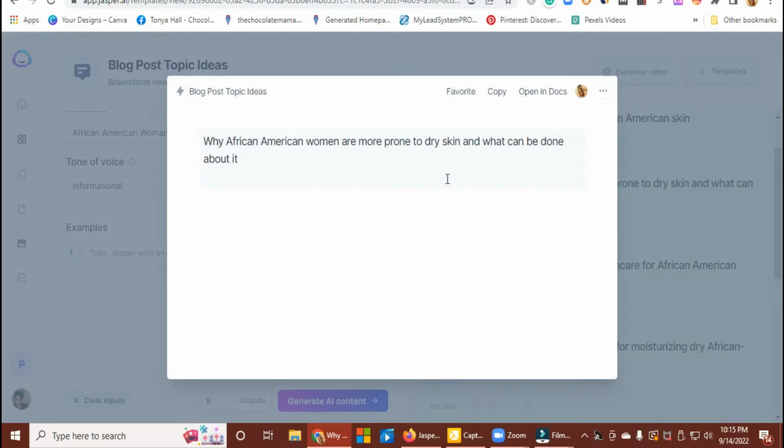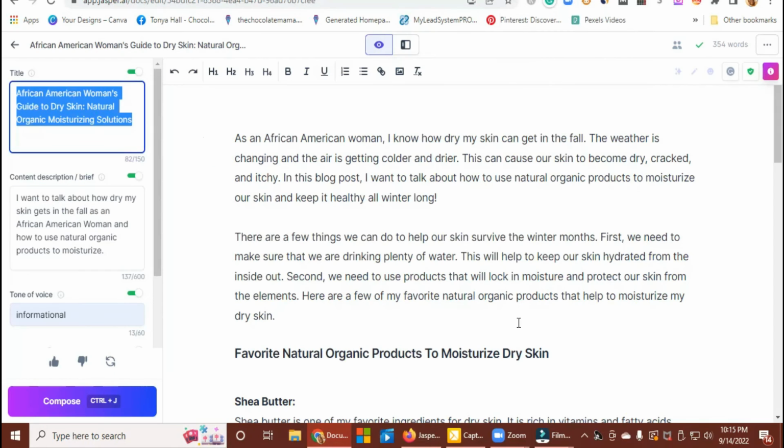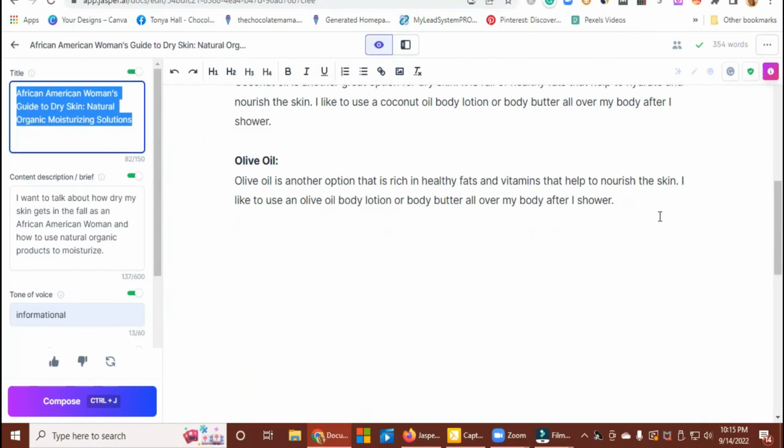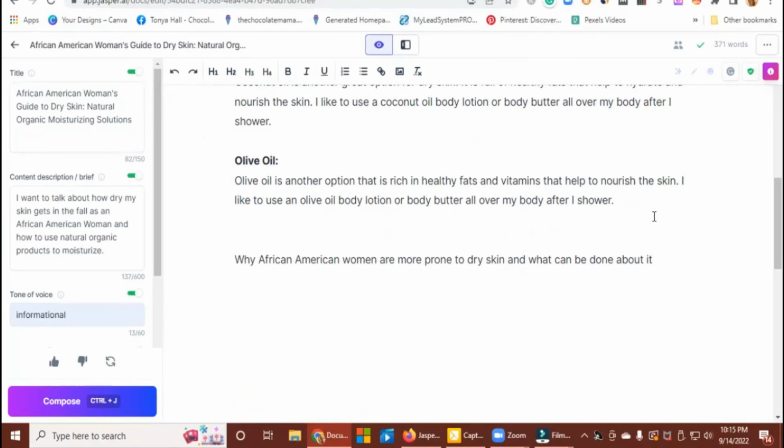Oh wow, that's a really good one. So I'm going to copy that one, and then go back over here to the other one, because that could be the next header. I'm just going to paste. Why African American women are more prone to dry skin. Okay, I'm going to take off what can be done about it. That's just right here is good. So I'm going to open that up and change this.